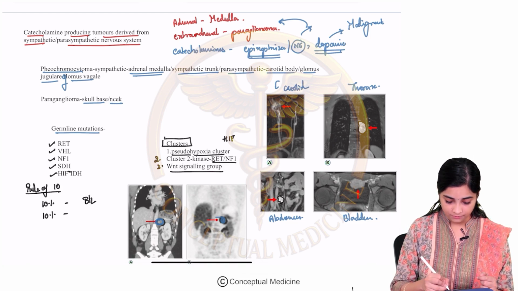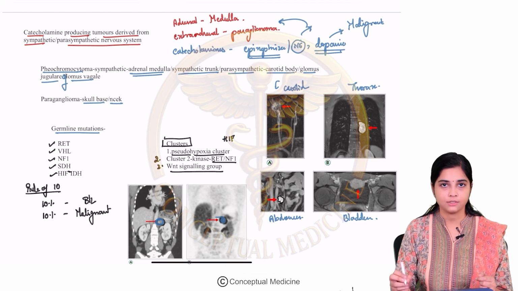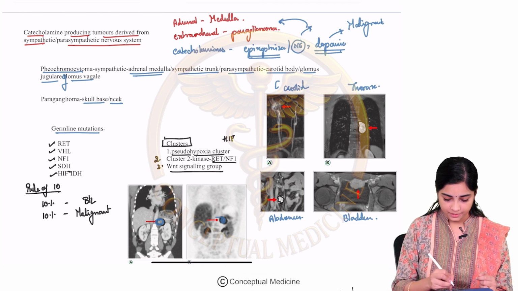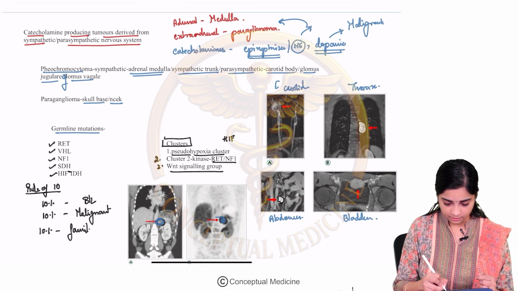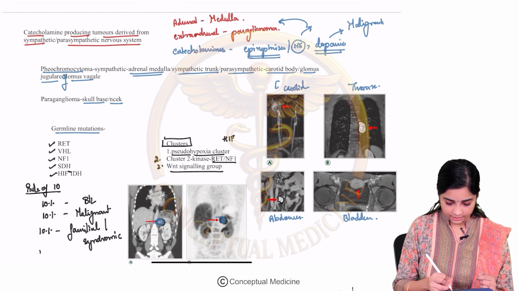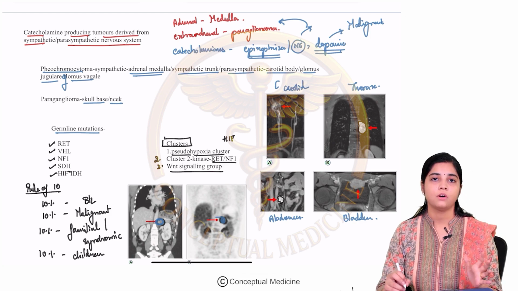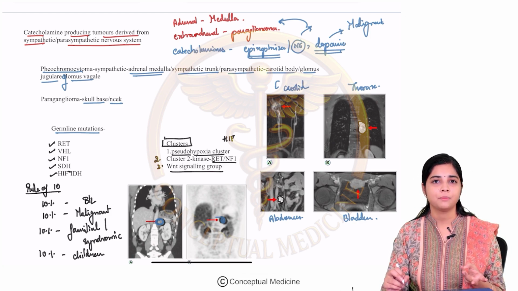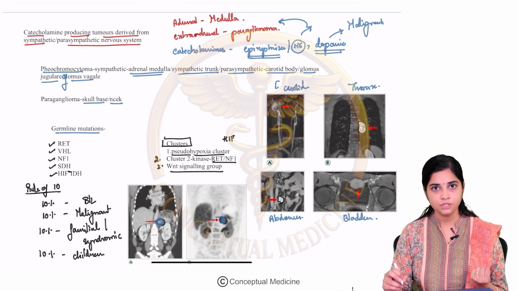Another 10% of the pheochromocytomas can be malignant. 10% can be familial or syndromic. And 10% of the pheos are seen in children. So this is your rule of 10: 10% can be familial, 10% can be bilateral, 10% can be malignant, 10% can be seen in children.